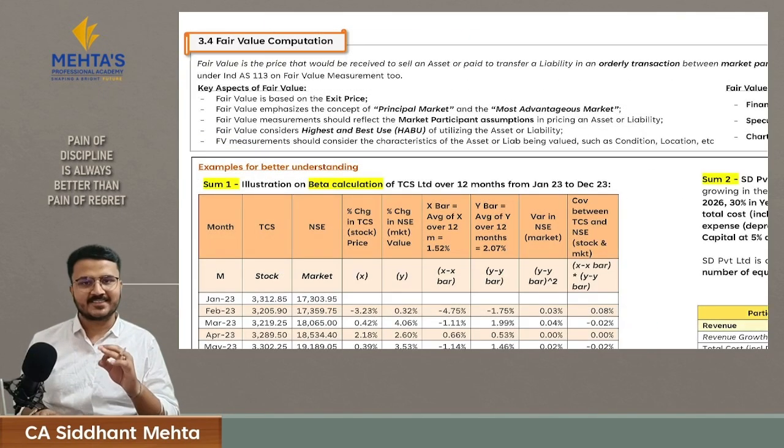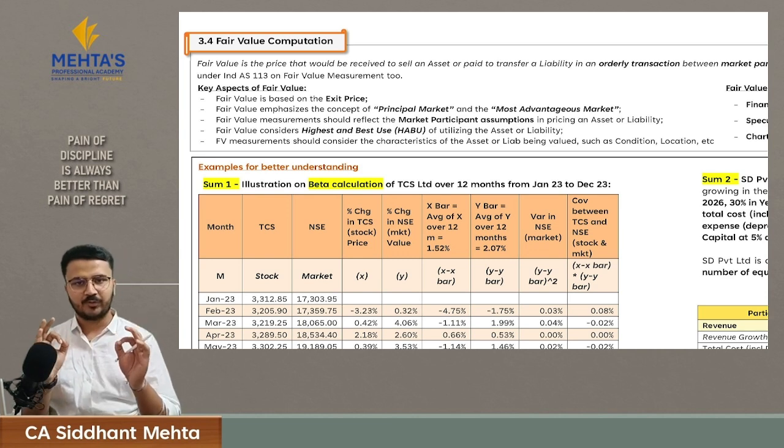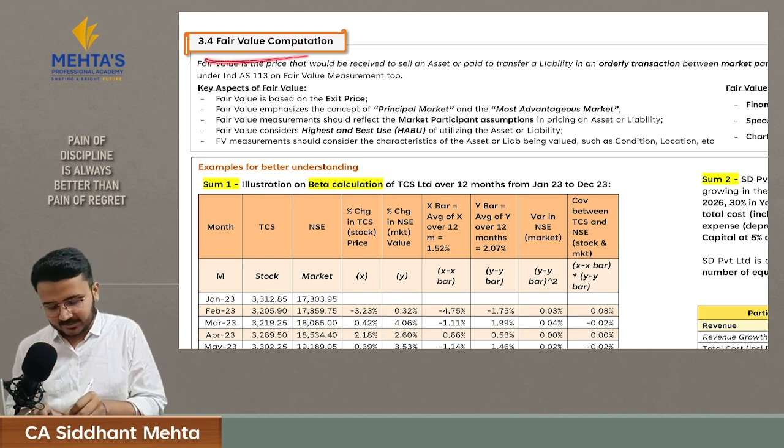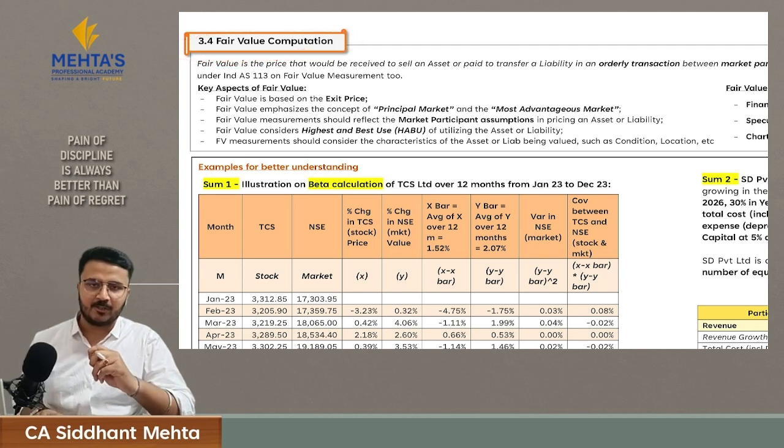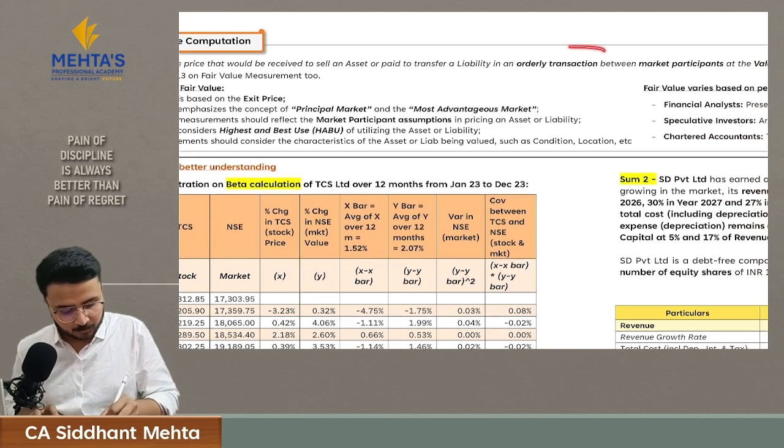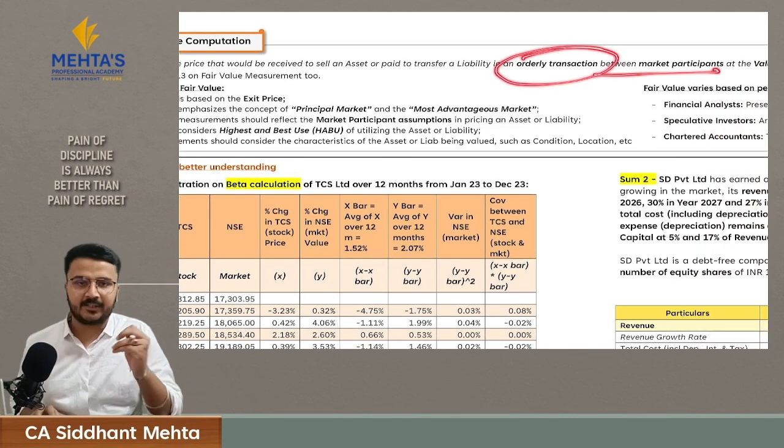Now let's understand the last concept of this chapter, and then we will close this chapter. It is about fair value computation. In this section, we will understand what is a fair value and how to measure fair value. First, fair value is nothing but the value which comes out from an orderly transaction between market participants.